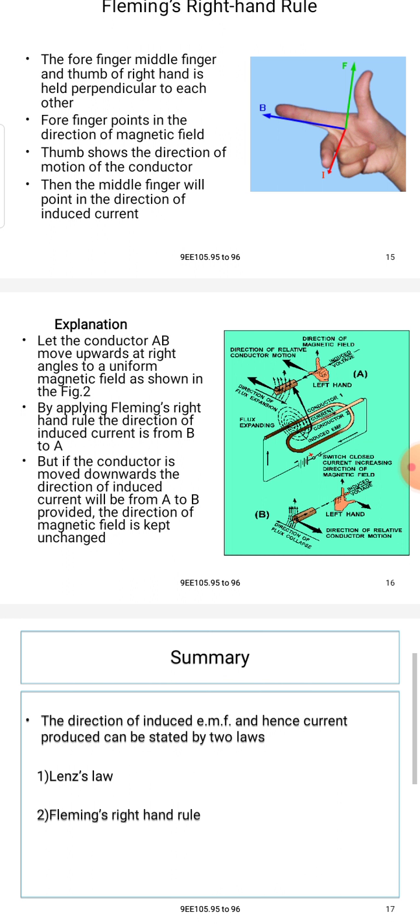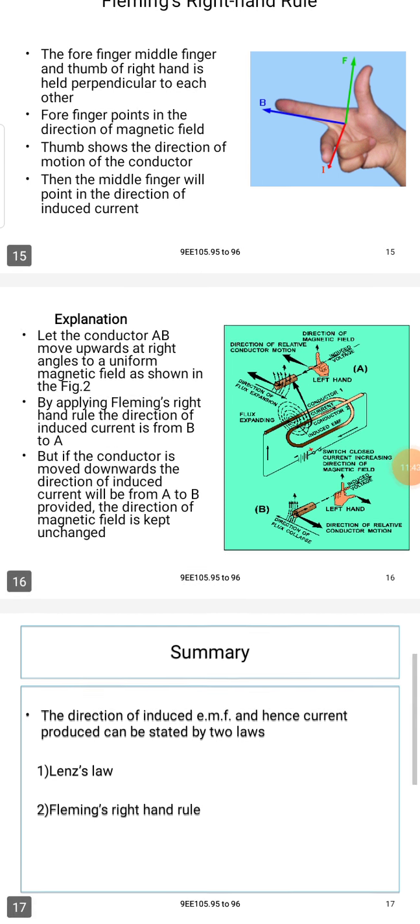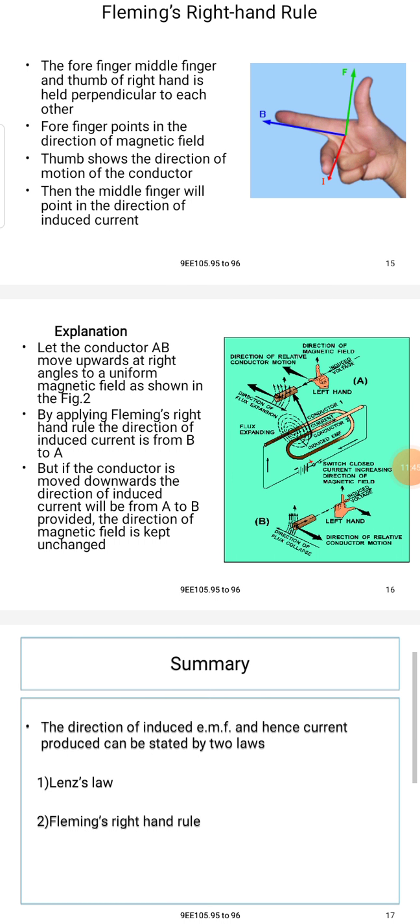See the image: the forefinger points in the direction of the magnetic field, which is represented by the blue arrowhead marked B. The magnetic field is represented by B.